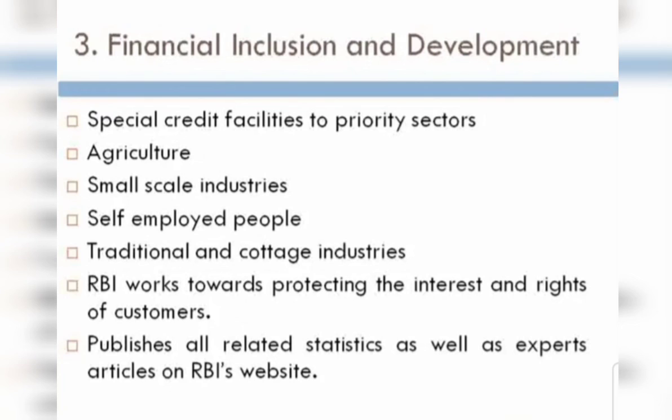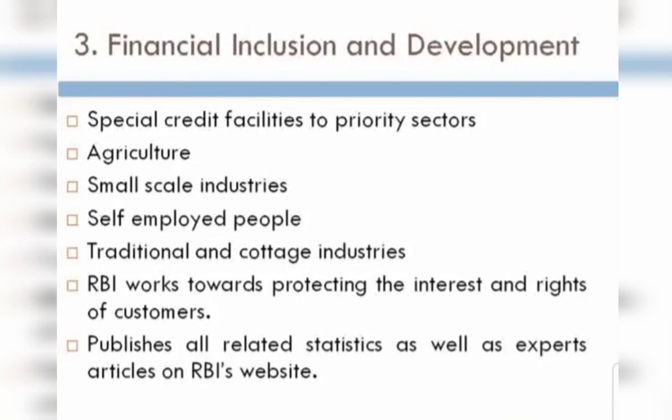Its main motto is to make people aware to open up an account so that the government's monetary benefits reach their accounts. So whatever the benefits are, they can take those benefits in their accounts.